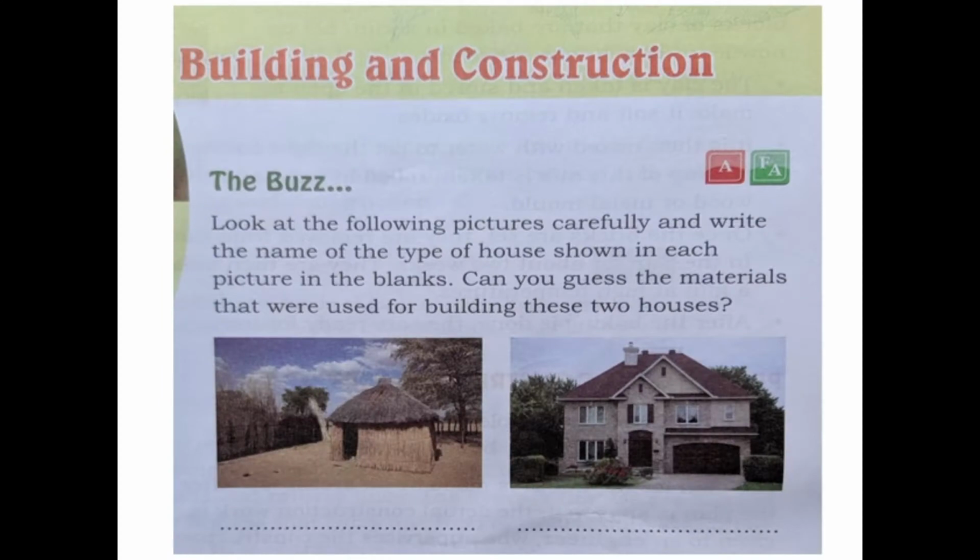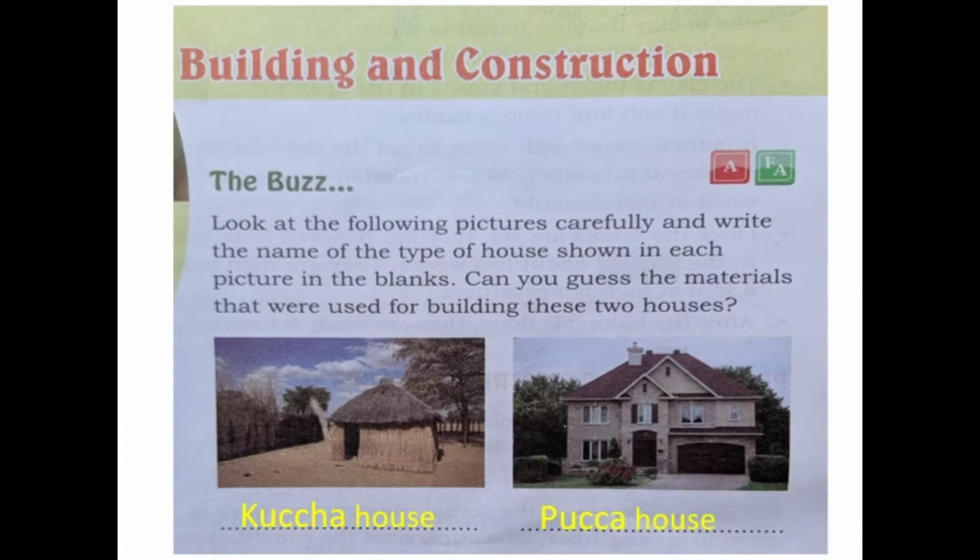Children, look at the pictures carefully and write the name of the type of house shown in each picture in the blanks. Here the first picture is a kacha house and the second picture is a pakka house. Can you say the materials that are used for building these two houses? Yes, we know that kacha house is made up of straw and bamboo and pakka house is made up of bricks and cement.